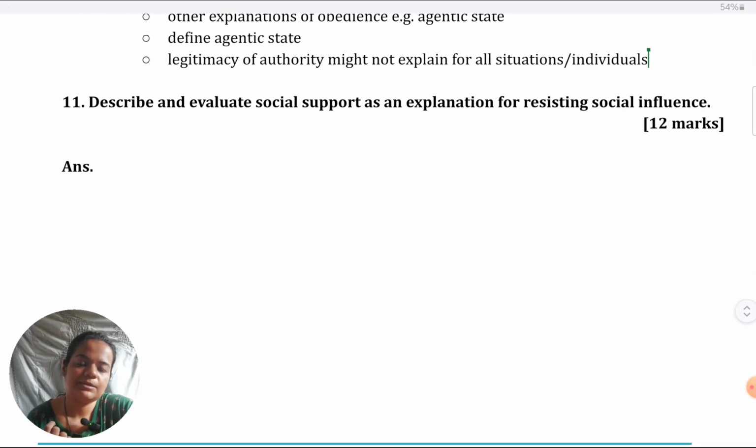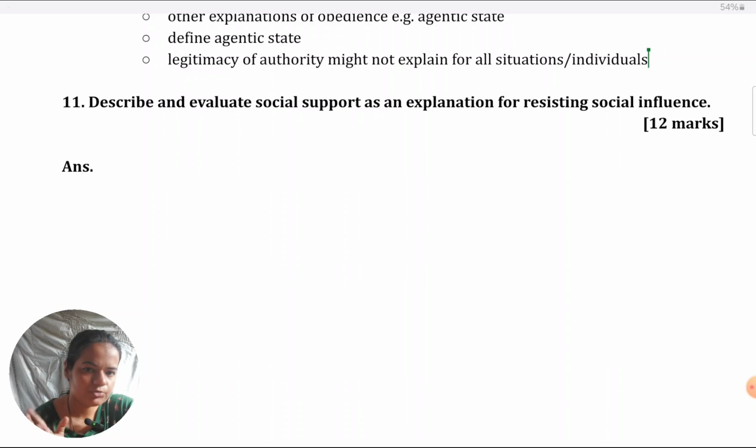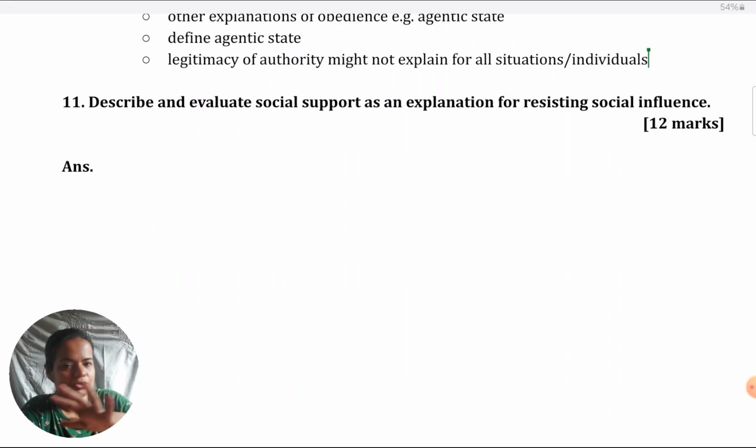Okay, so that is the description and evaluation. Then there is a full 12 marker question. Describe and evaluate social support as an explanation for resisting social influence. I don't know how, but some students get very confused about this. They try to present somehow social support as a reason for obeying or for conforming, which is not the case at all. We have seen social support is for disobeying or not conforming, it is for resistance. So make sure you're learning the lesson properly.